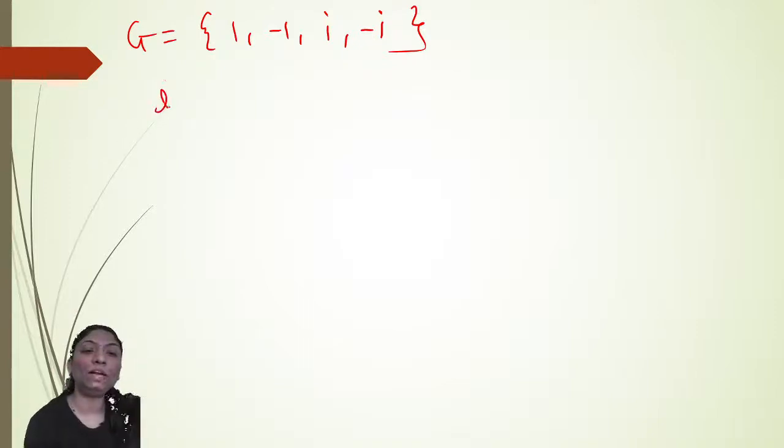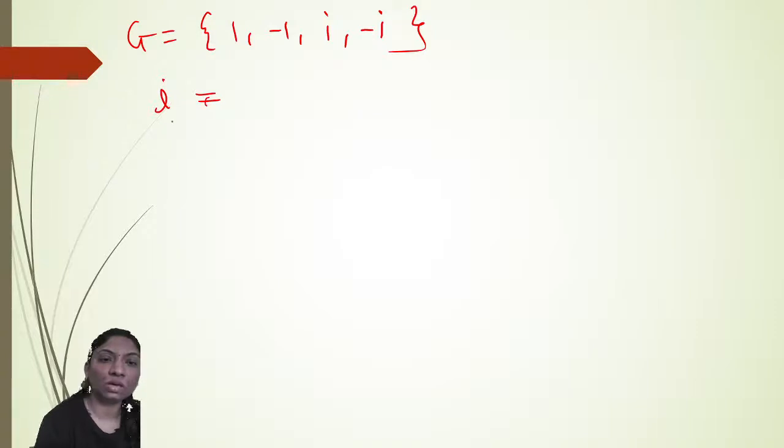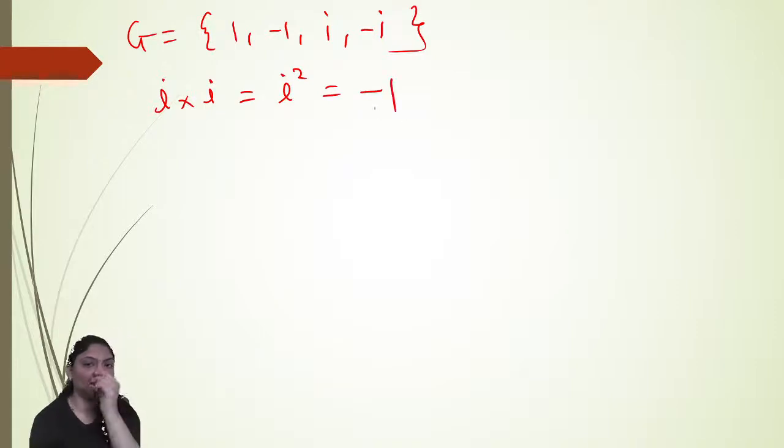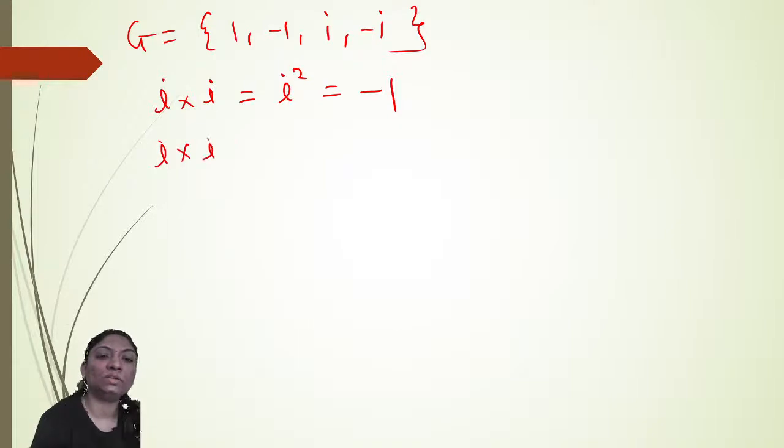Now if I multiply i with i, it gives you i square, and i square is equal to minus 1. So minus 1 is generated by i. Then i into i into i gives you i square, which is minus 1, into i, that is minus i.